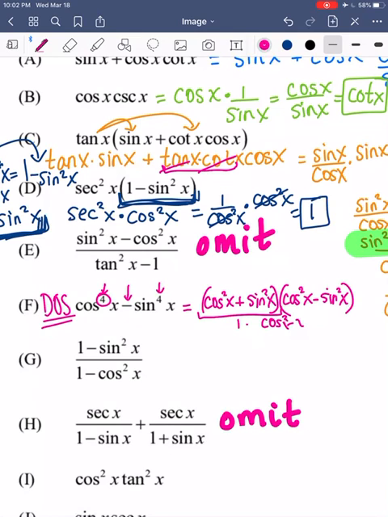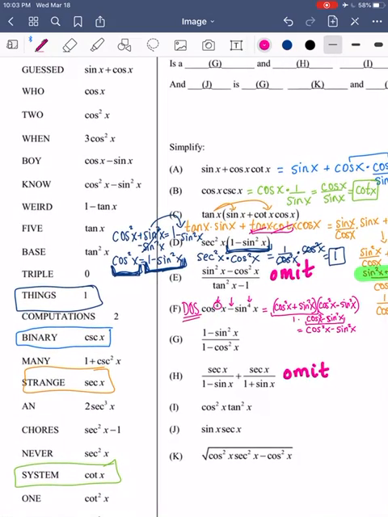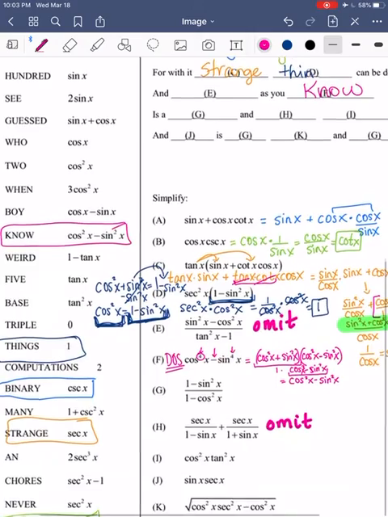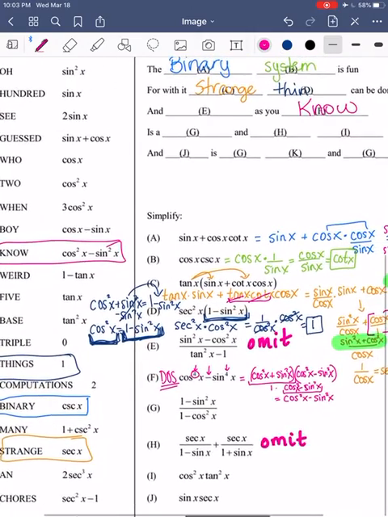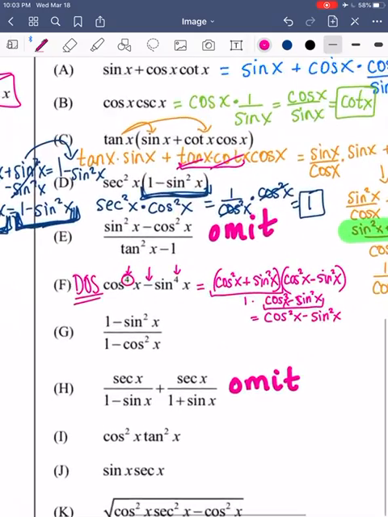So 1 times cosine squared x minus sine squared x is just that. Because 1 times anything is itself. Or is that number itself. All right, so let's see if we see this answer over here. Because that is as far as you can go. All right, so let's go. F is no. I'll go back and tell you what E and H are if you would like to know.